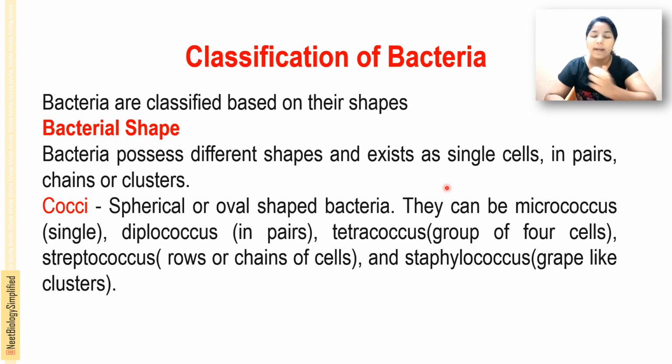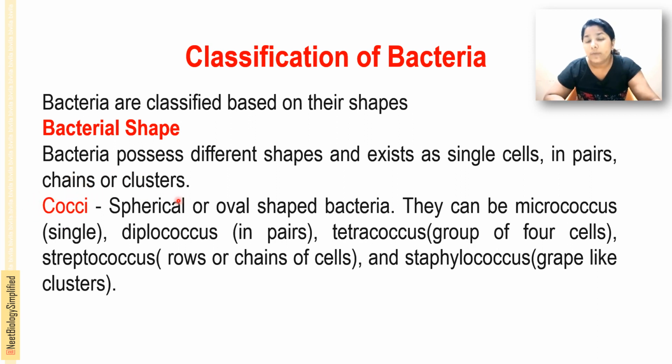Bacteria are classified based on their shape, and they possess various shapes. Also, the cells are arranged in various forms, like single cells, sometimes in pairs, that is diplo forms, chain forms, or cluster forms. That is the various arrangements of the bacteria. And the first one is cocci.